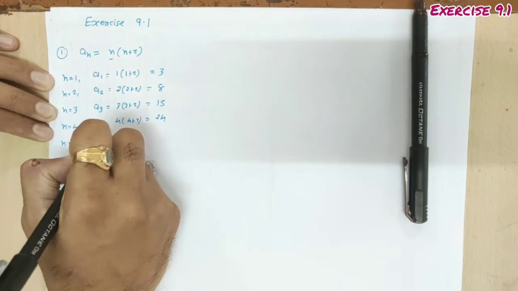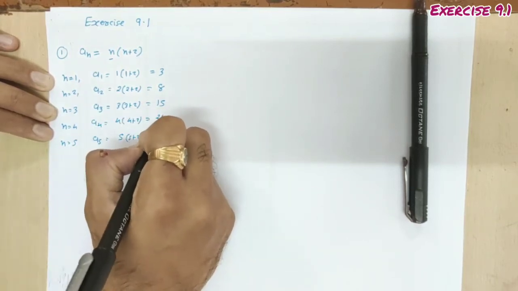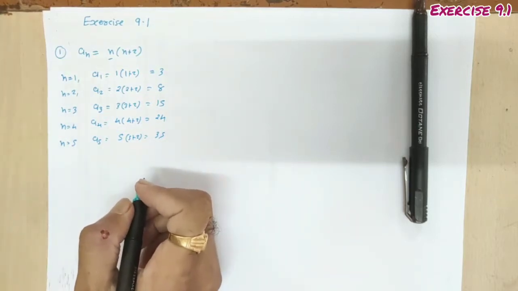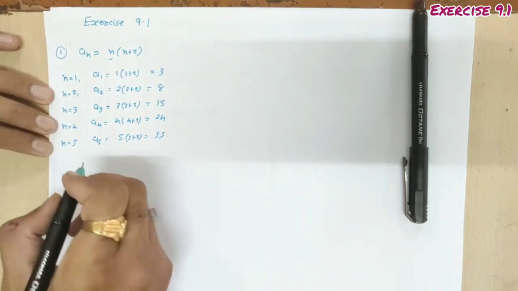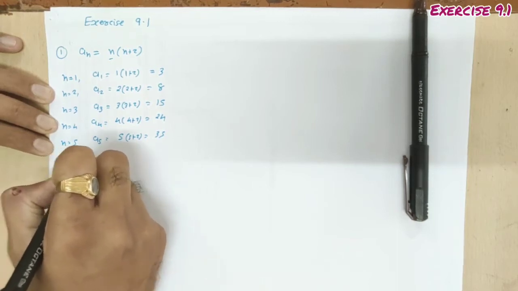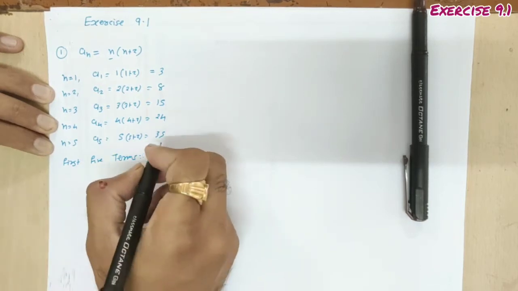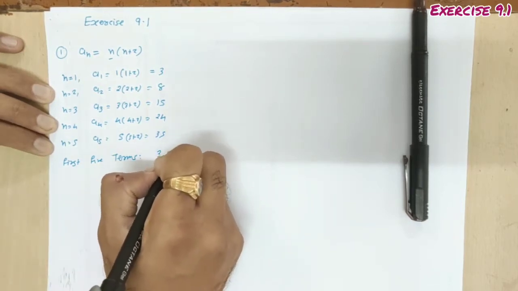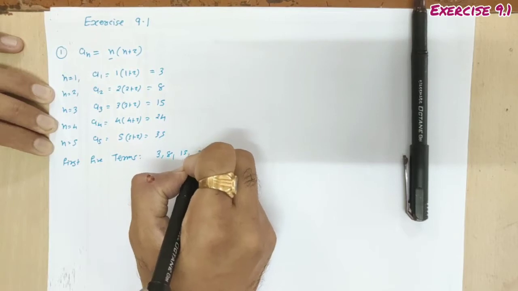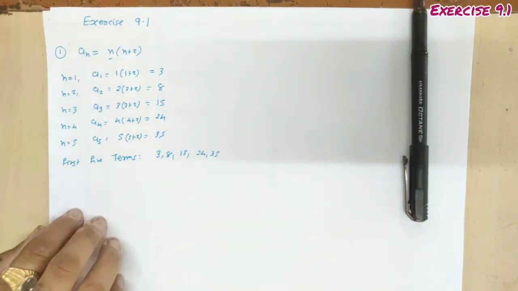For the fifth term, we have a5, it's 5 into 5 plus 2, 5 into 7 is 35. Done? So the question is to find the first 5 terms. The first 5 terms are, you have to write like this: 3, 8, 15, 24, 35. Clear?